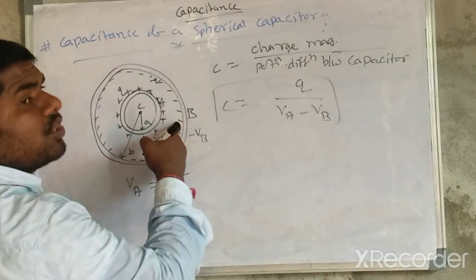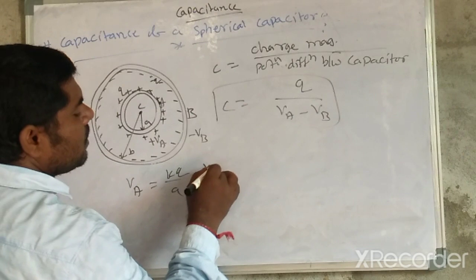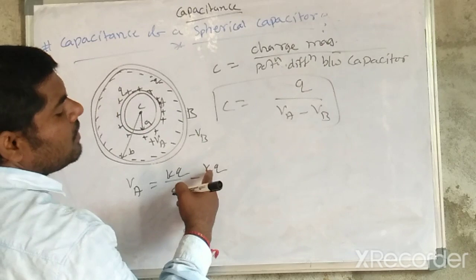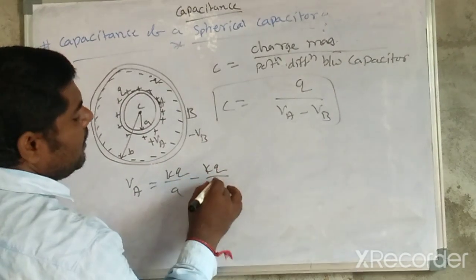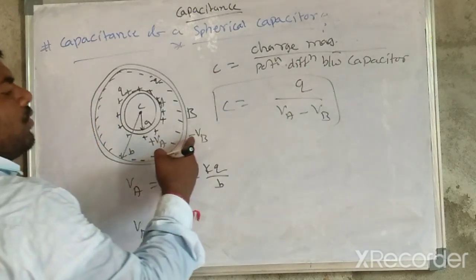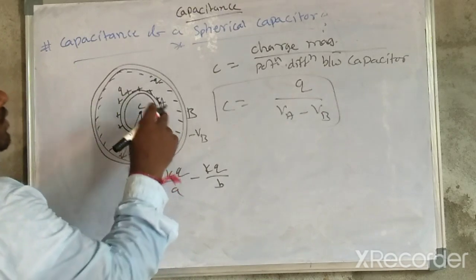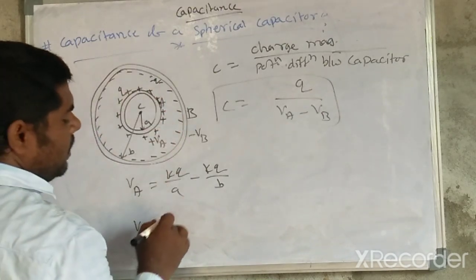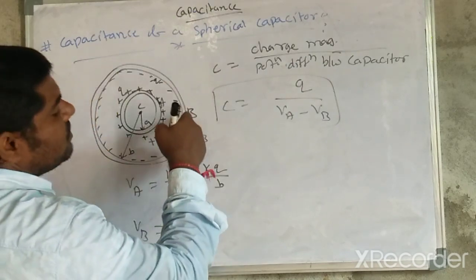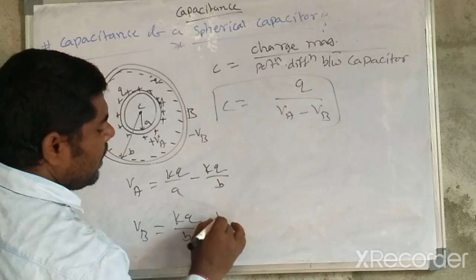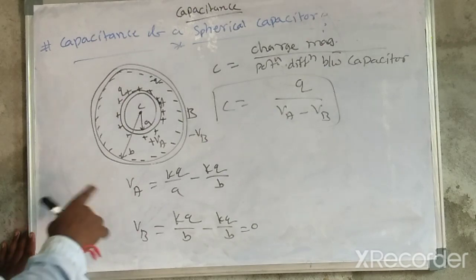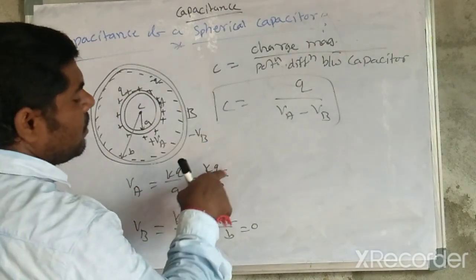Due to the induced charge, we write minus KQ divided by the radius B. Similarly, the potential of B on the inner side is due to the induced charge on A, KQ divided by B, minus the self potential KQ divided by B. This should be equal to 0, so VB is equal to 0. VA is equal to KQ by A minus KQ by B.